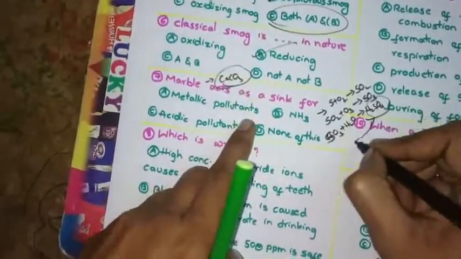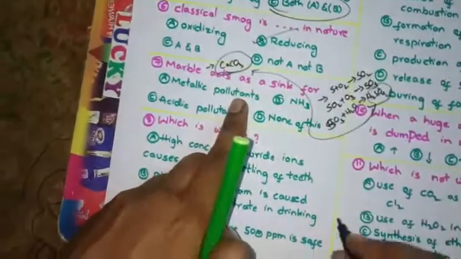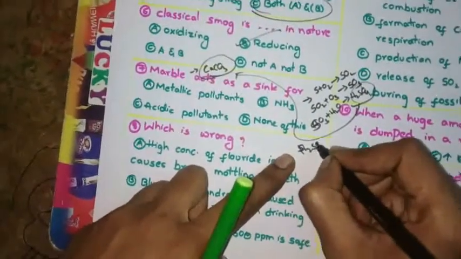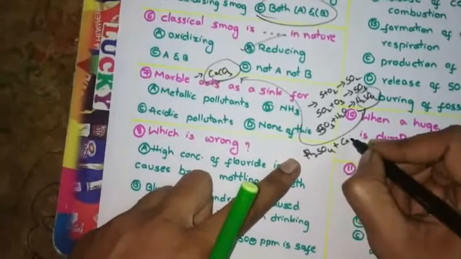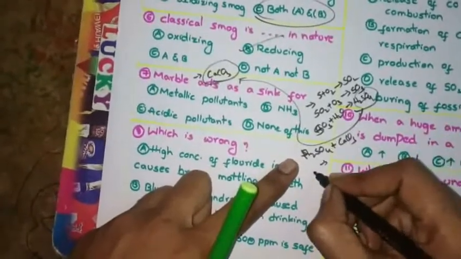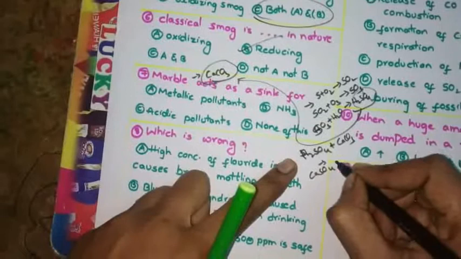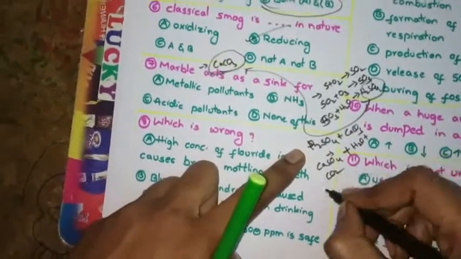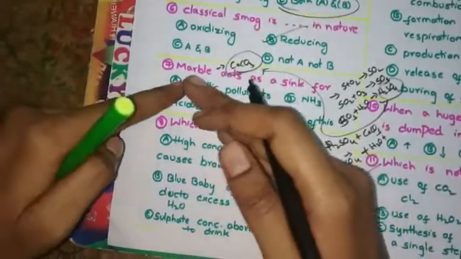This H2SO4 reacts with calcium carbonate and gives calcium sulfate plus H2O plus carbon dioxide. It will cause complete loss of marble.